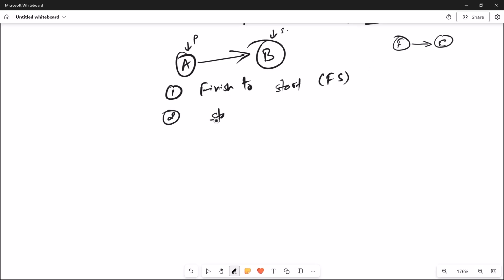So next one is start to start. Start to start relationship, and we denote it with SS. Over here, the successor activity cannot start until the predecessor activity starts. But in Microsoft Project and in project management, we don't see this start to start relationship for just two tasks. What we see is that there is one task A, it finishes, and you can simultaneously start task B, and also start task C at the same time. You don't have to wait for the completion of task B to start task C. You can start both tasks simultaneously.